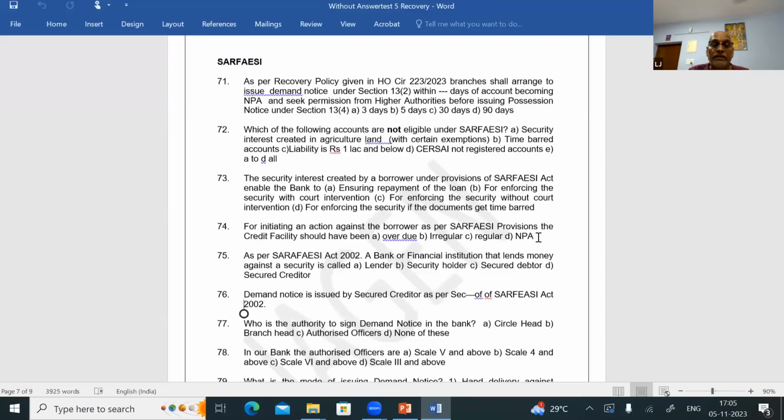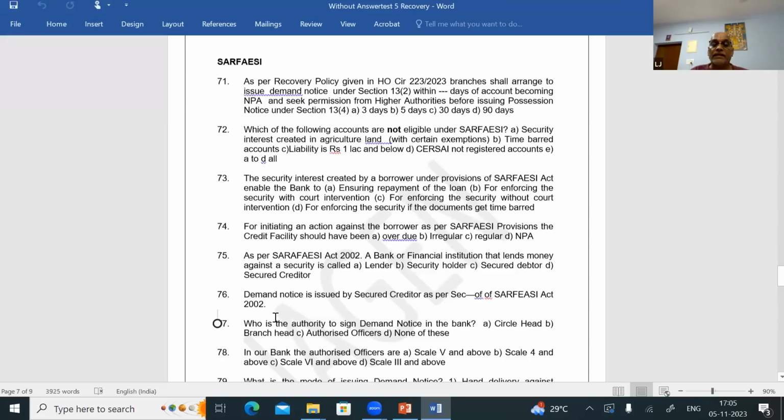Question number 75. As per SARFAESI Act 2002, a bank or financial institution that lends money against a security is called, that is, secured creditor. Question number 75, answer is D.